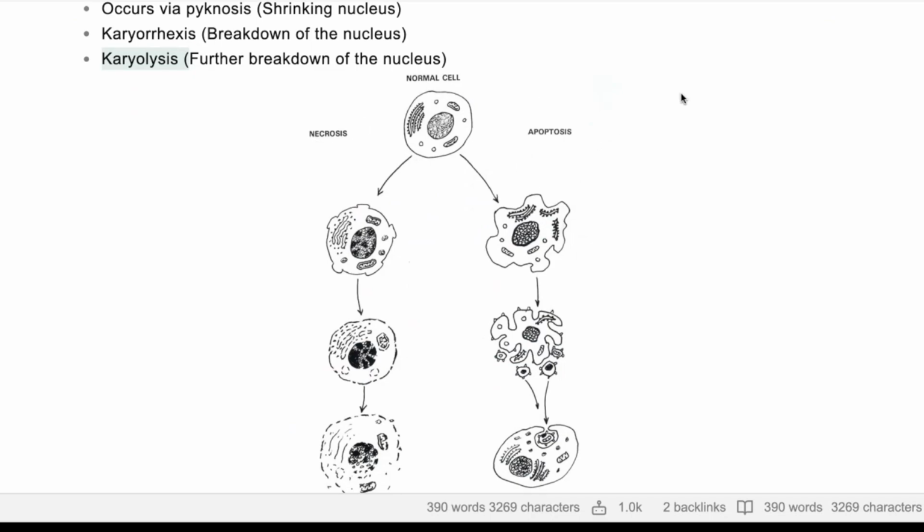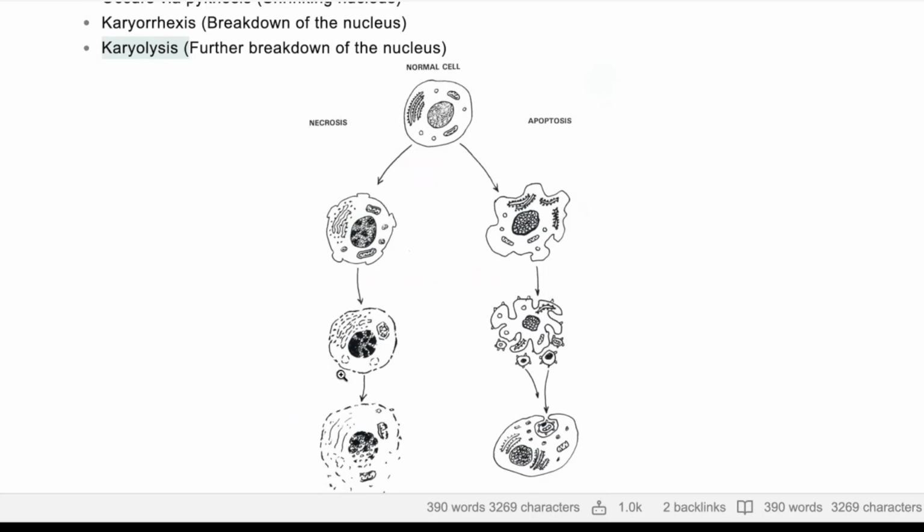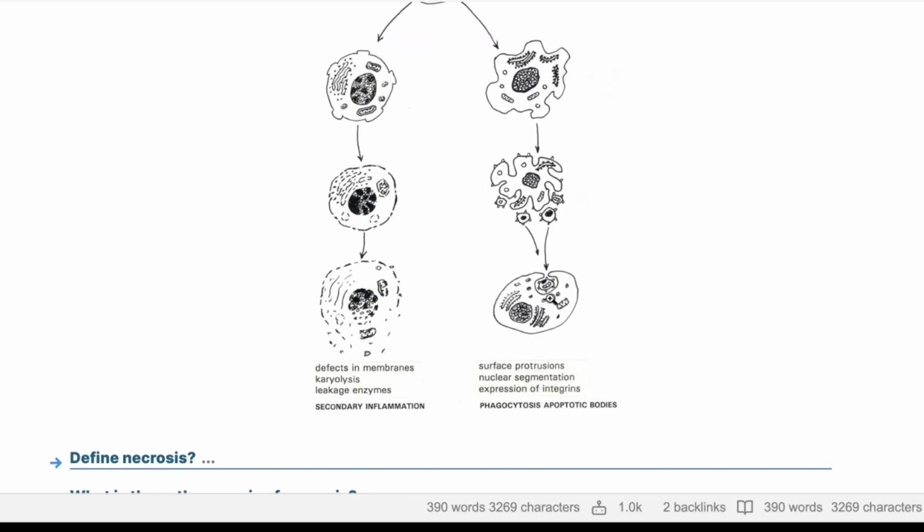Well, the main difference between apoptosis and necrosis: apoptosis is programmed cell death. This is accidental. The other thing is, because this is accidental, it will be associated with acute inflammation. But apoptosis does not have any inflammation. Look at the cell at the end.